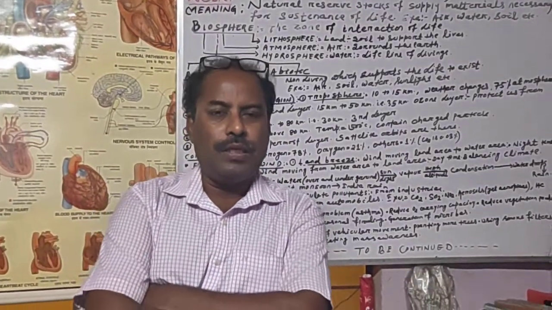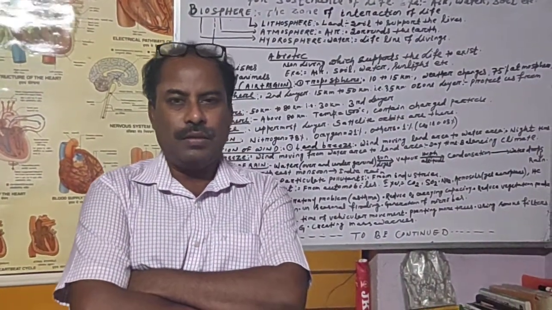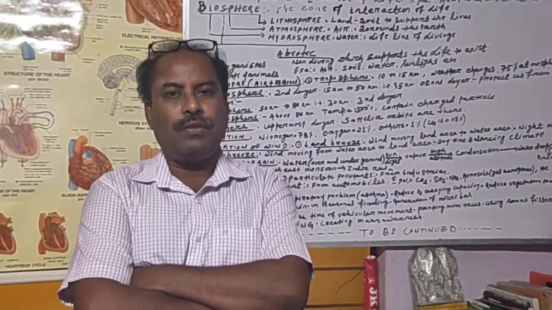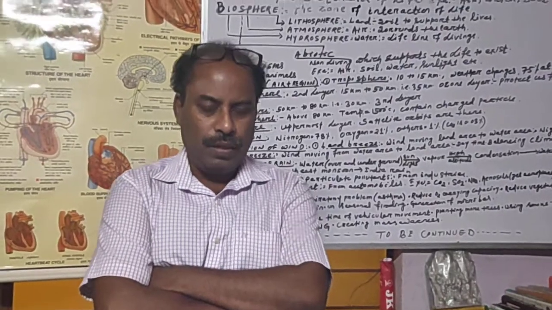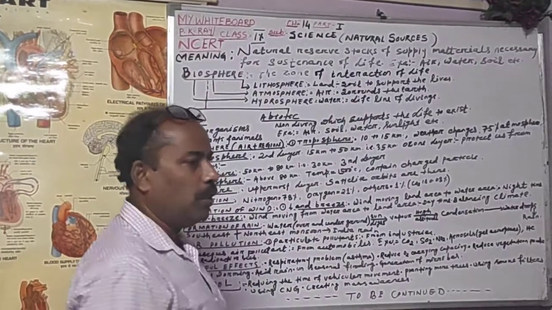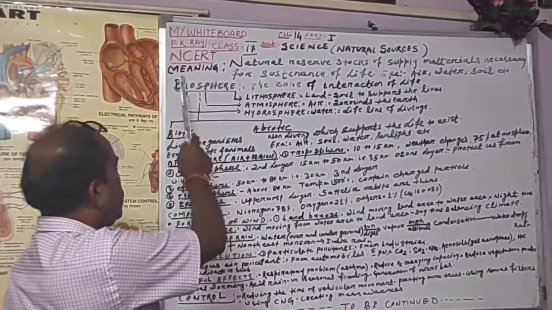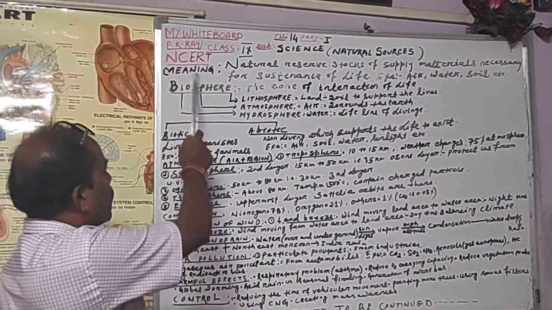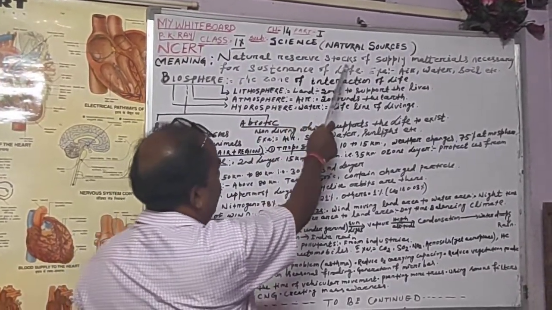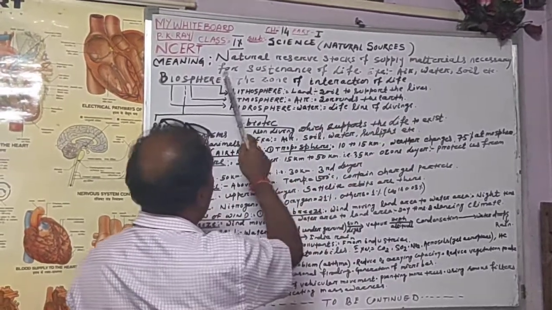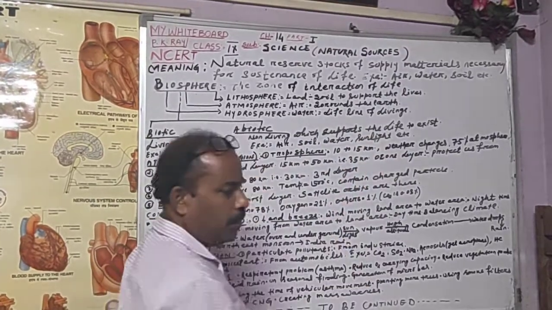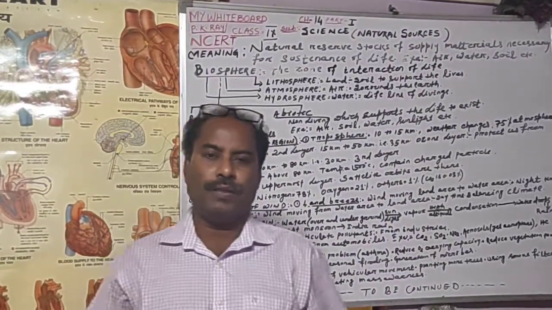So today we'll discuss class 9 science NCERT based chapter 14, natural resources. Let us come. The chapter is natural resources. What do you mean by natural resources? That is called the meaning of natural resources. Natural reserve stocks of supply of material necessary for sustenance of life. For example, air, water, soil. This is the meaning of the natural resources.